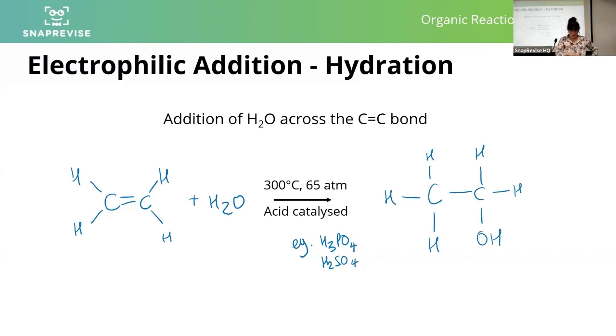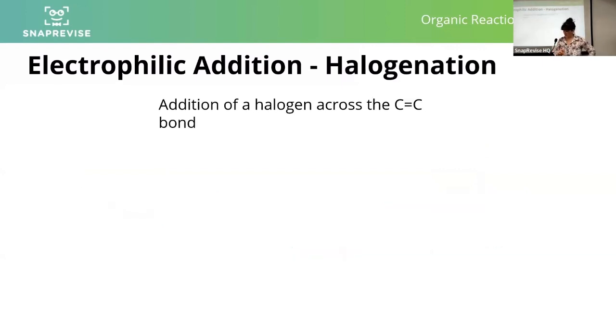In this case, we've got a symmetrical alkene, so it's easy to work out what the product is going to be. We will, in a second, think about what happens when we have unsymmetrical alkenes. That's what I want to spend a little bit longer on.